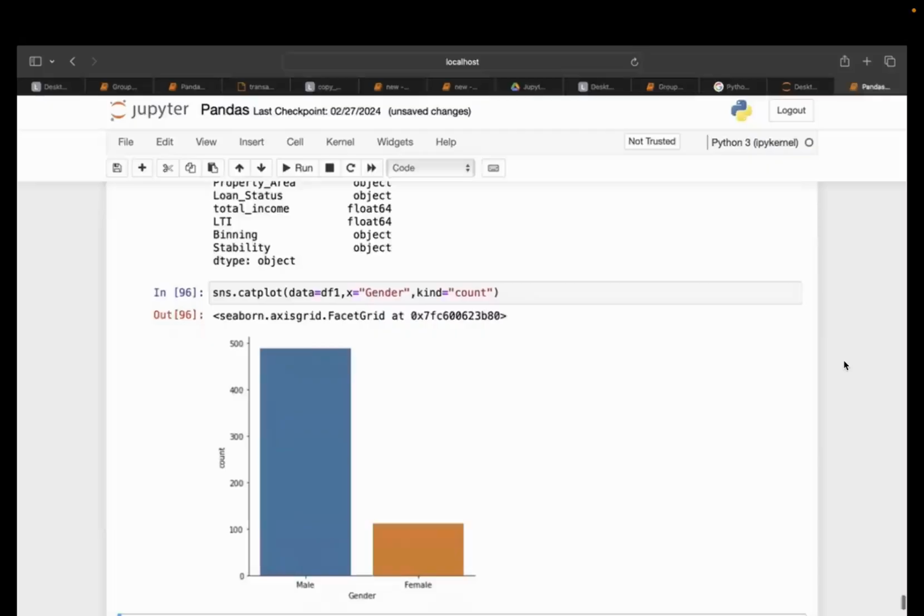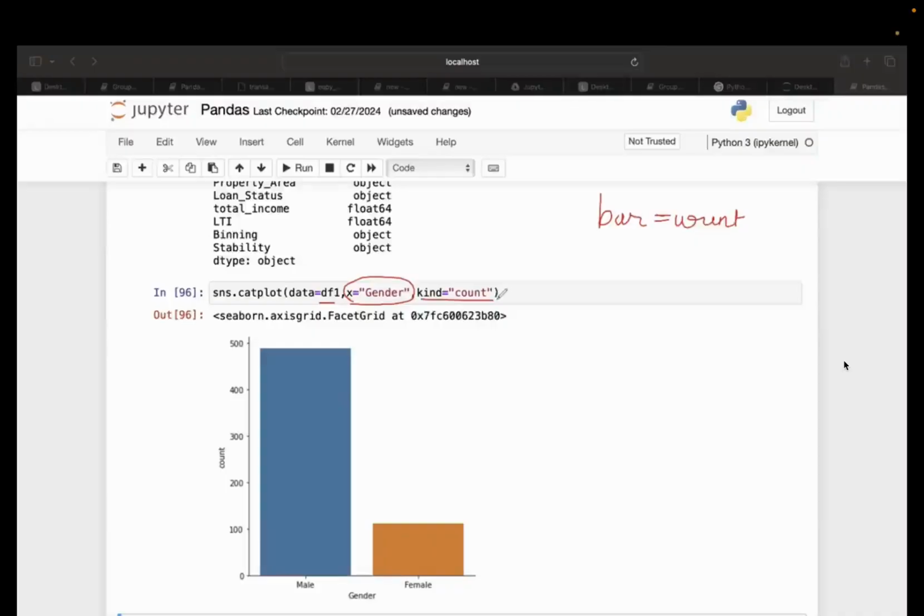Okay, sorry for that. Just remember the bar from the previous one. We also call this a count plot. So you can say that your bar graph has a synonym, count plot. Okay, so what we have done is pick up the data set, which is df1. I selected the x-axis and mentioned what kind of graph I want to create.